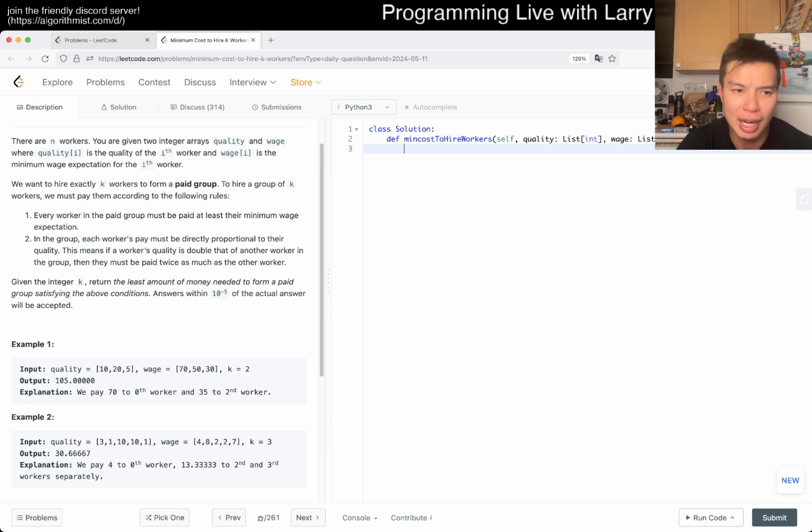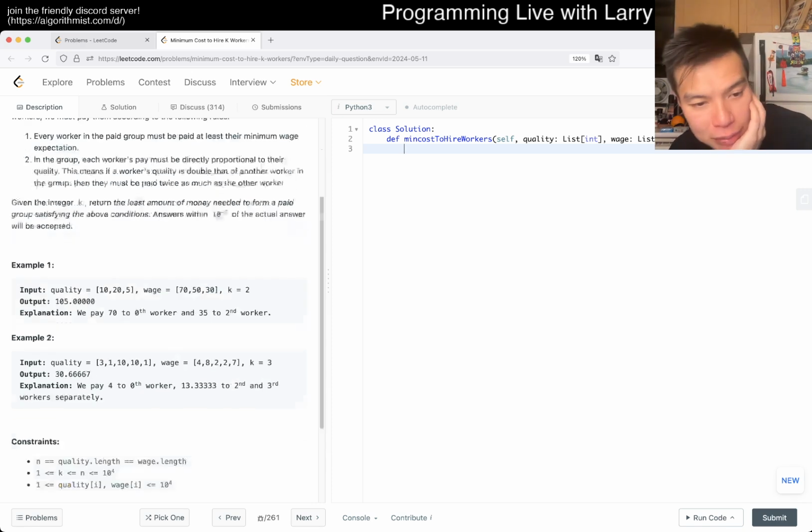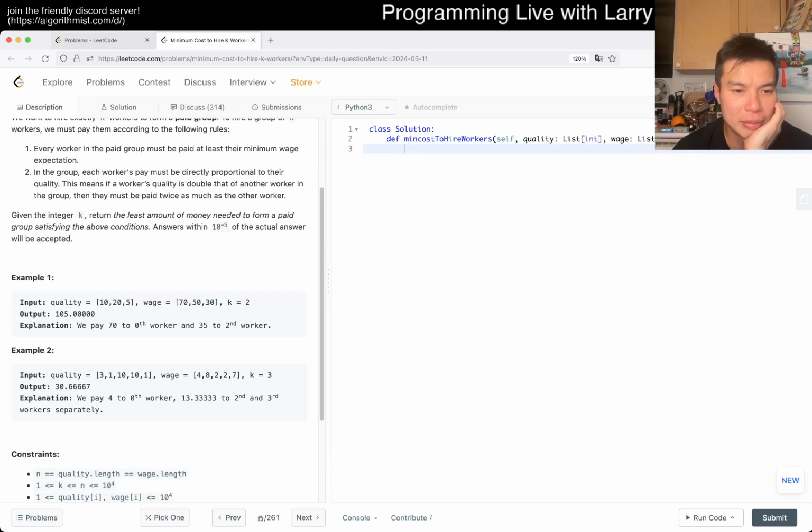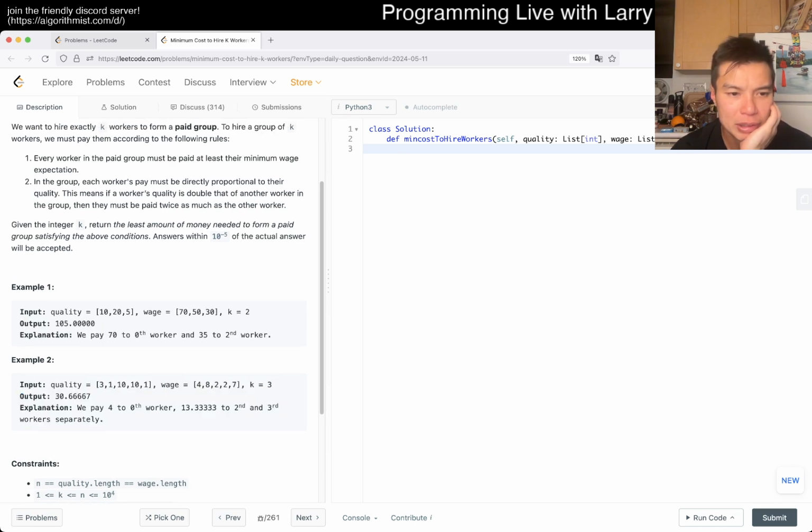What is the limiting factor? Huh, this is a hard one. I'm not gonna lie, I don't have a great idea about this right now. Maybe I'm looking at this too much. Let me take a look at another example. What is the limiting factor when you have a group of people? Is it always the person with the lowest minimum wage? No, right? Because here it's 30, and that's not it. Is it the highest minimum wage? No, I mean, in this case.